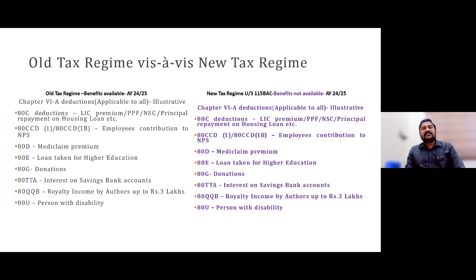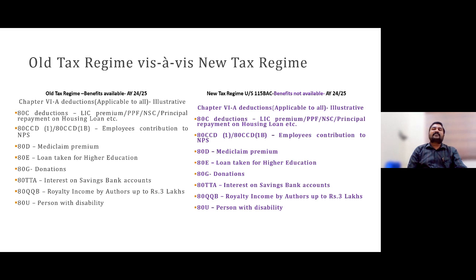80TTA, 80TTB interest reductions, 80QQB, 80RRB royalty, patents, etc. 80U, personal disability, 75,000 or 1,25,000 you can deduct. All those deductions, 80C to 80U, are eligible for old tax regime persons, whereas for new tax regime persons all these deductions, including income-based deductions, are not eligible.